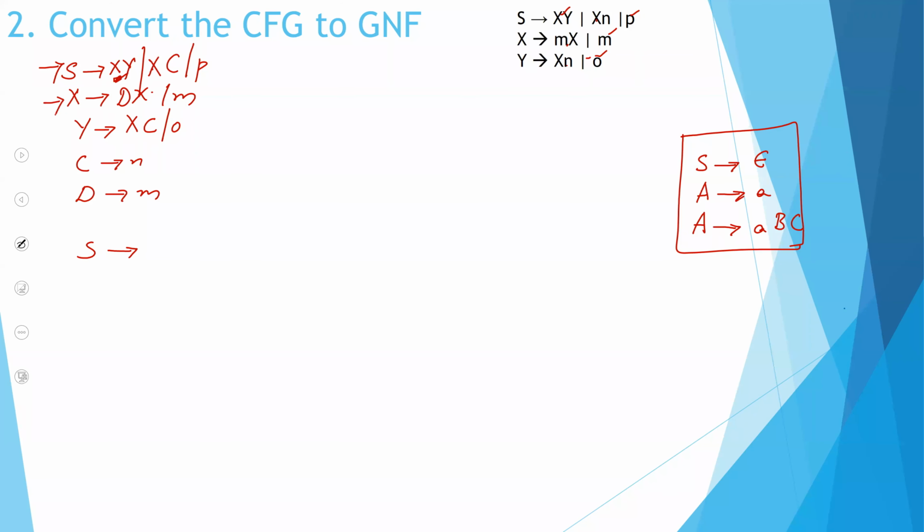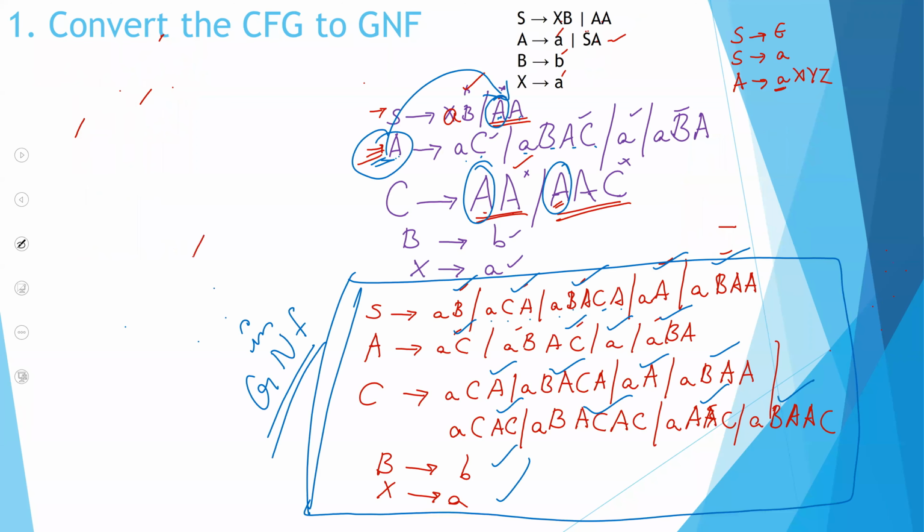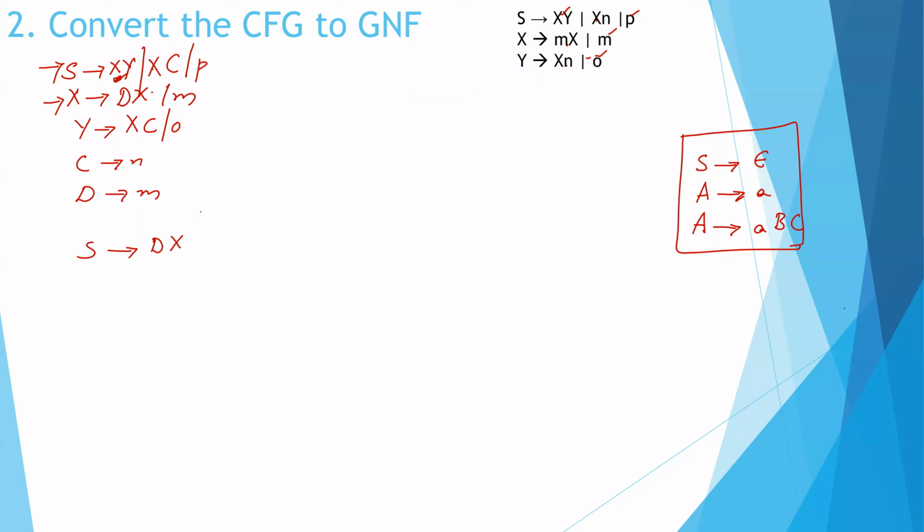Wherever I have X, I'll write DX, Y, DX. X is DX, Y, or M, or DX, C, or T.